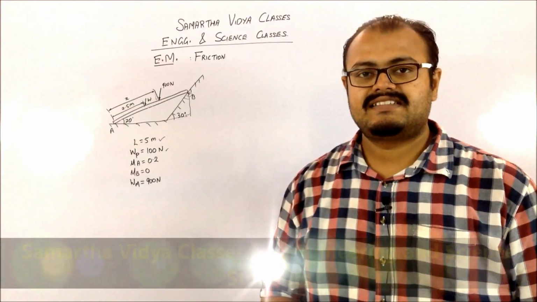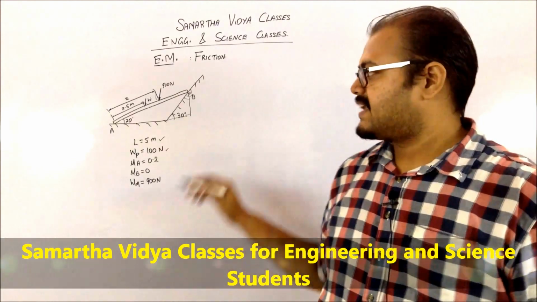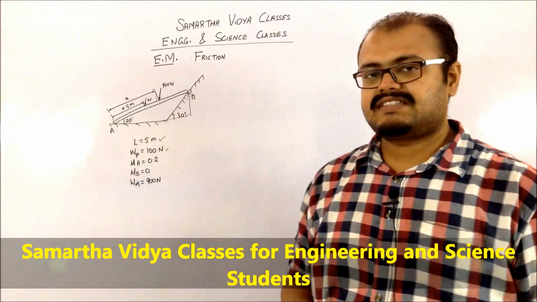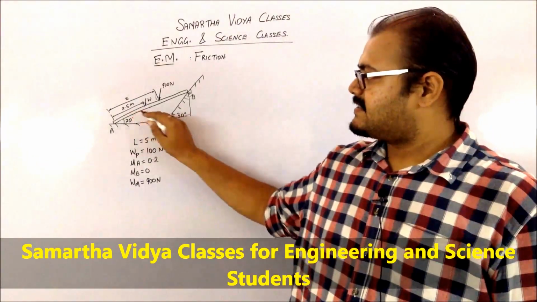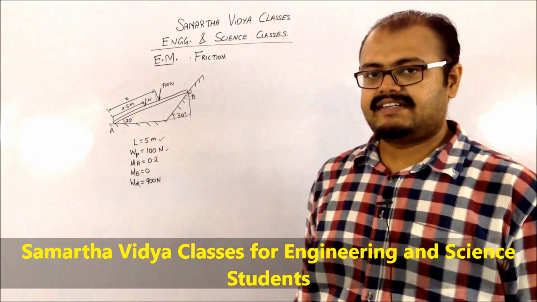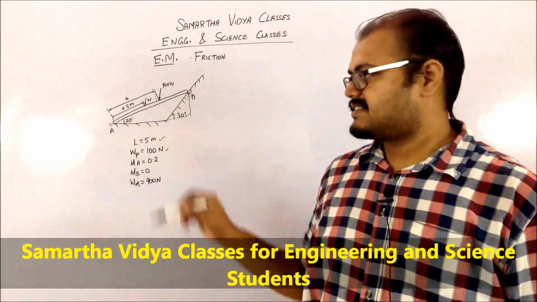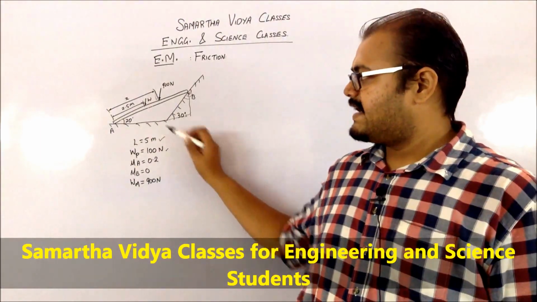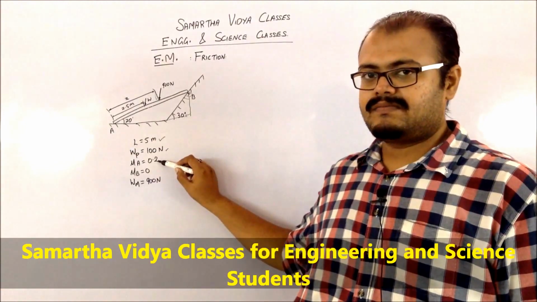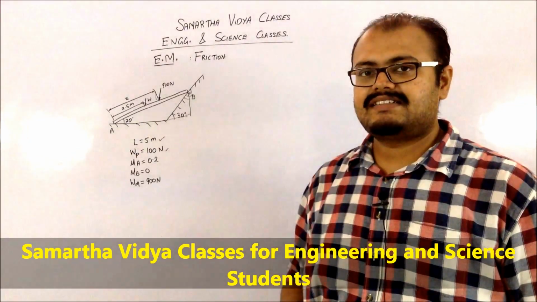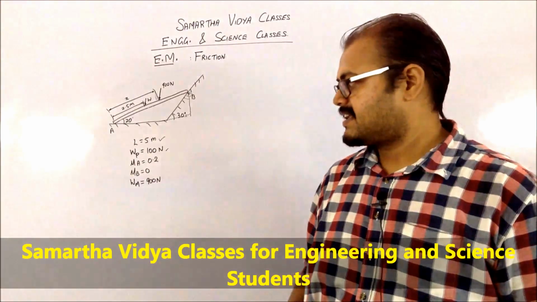So let us consider this problem which is given to me, in which we have this plank which is kept on your point A and B, and then it is weighing about 100 newtons. Its length is given as 5 meters. At A there is a frictional coefficient which is going to be 0.2, and my B is to be considered as a smooth surface.